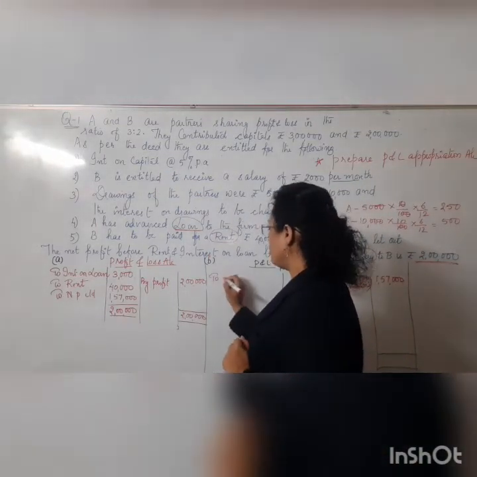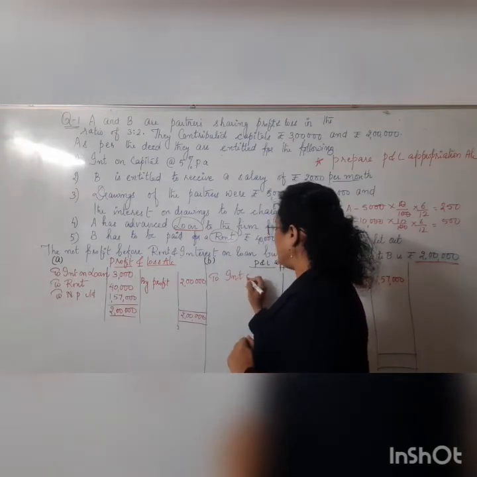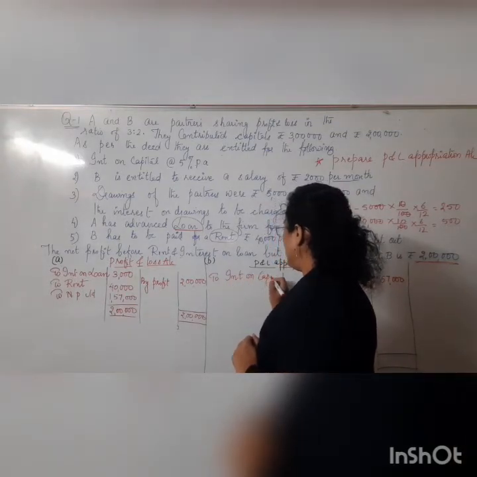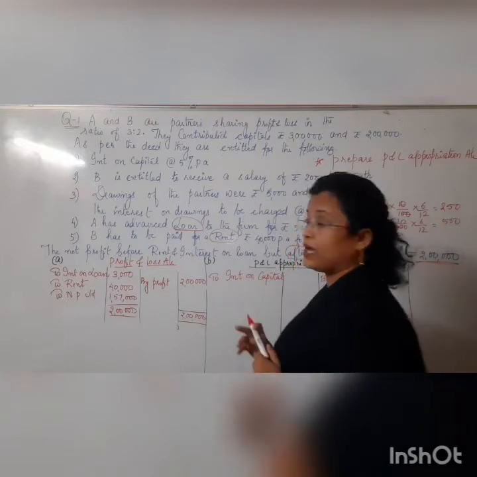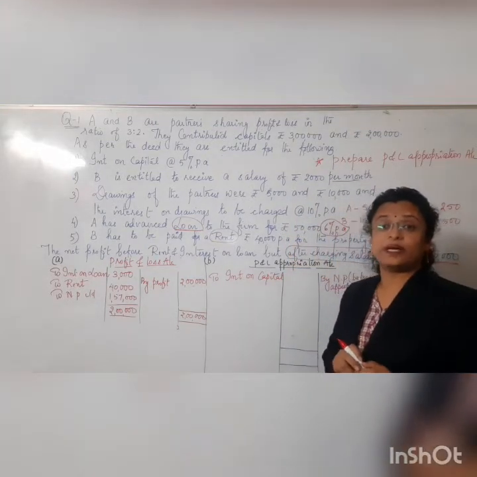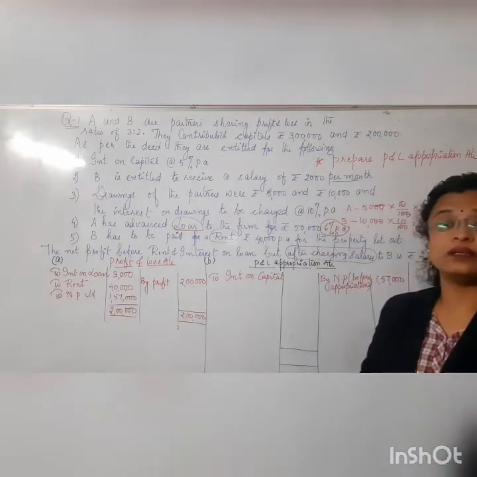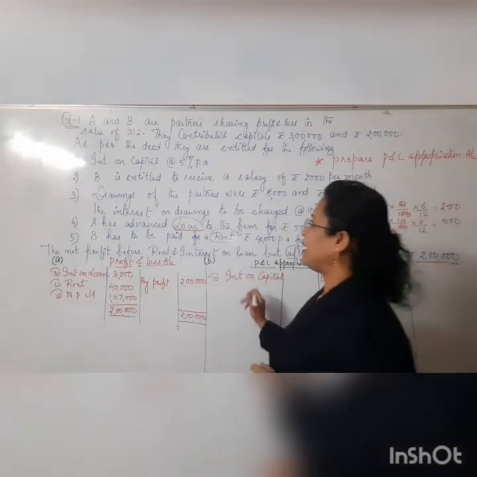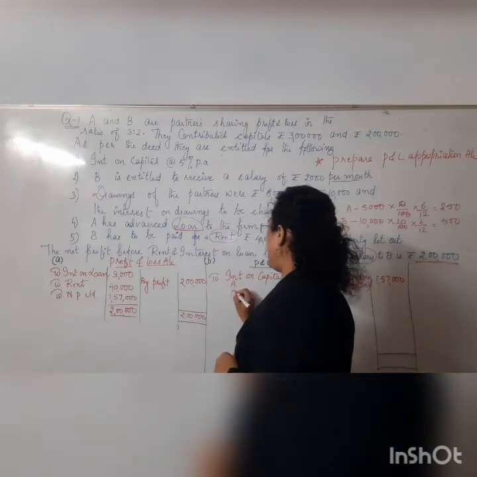Okay, children. Now in the P&L appropriation, we used to show the interest on capital. So let's show the interest on capital. Why is it on the debit side here? Basically, it is on the debit side because it's an expense for the business. That's the reason it's on the debit side. So let me write down over here for A and for B.